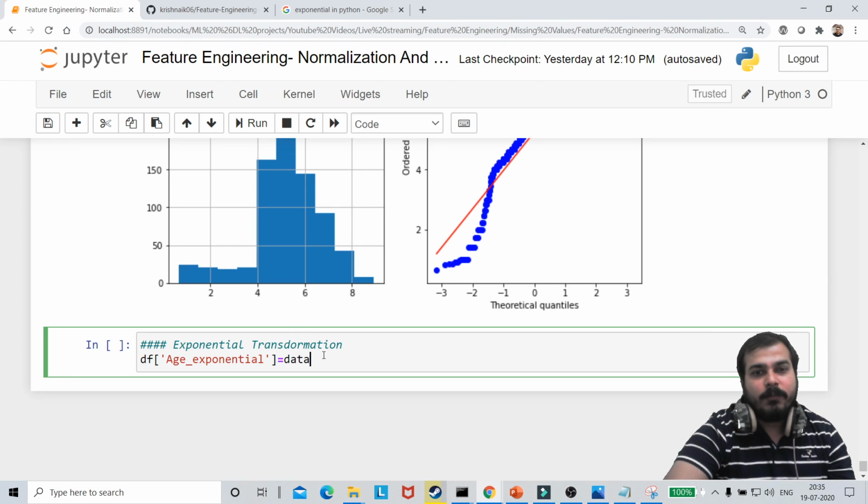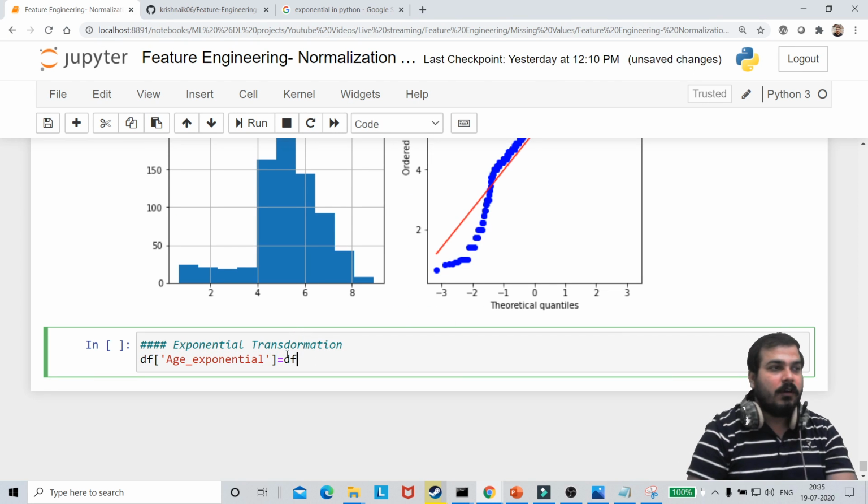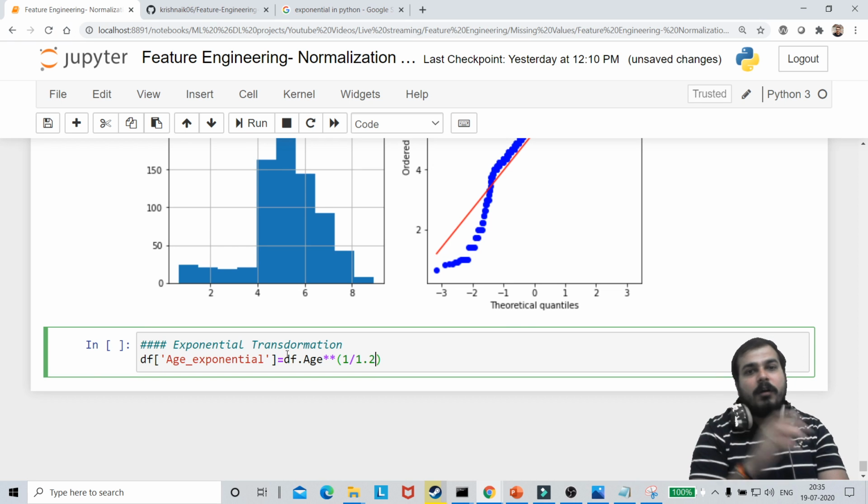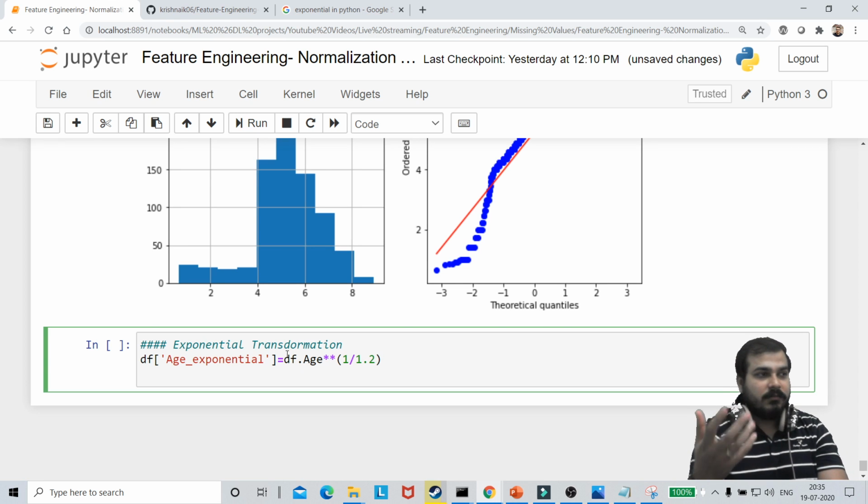Here what I'm going to do is say df of dot age to the power of 1 divided by 1.2, right? This is what mathematically e to the power of that value will give you. So I'm going to use this. You can vary the exponent as needed, it is up to us.